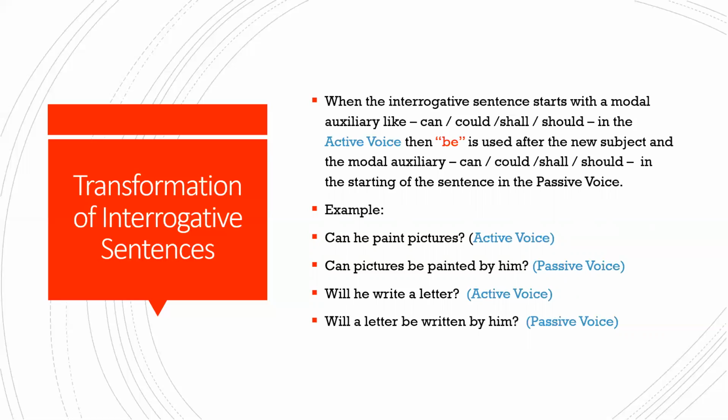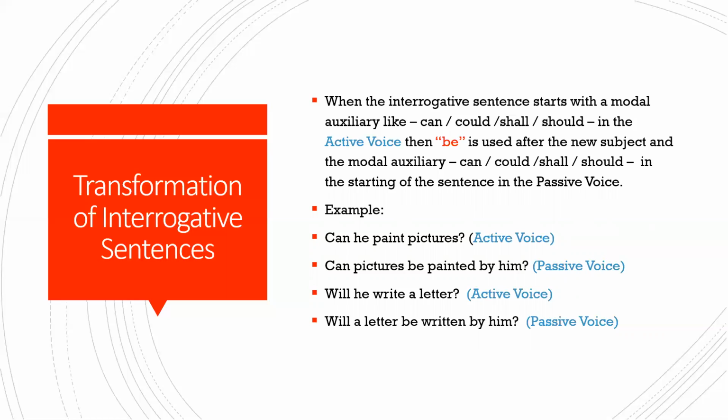Okay, so, can he paint pictures? So how will you begin your question? With can, the same can will be repeated. Now pictures, you will change it so that it becomes the subject. Can pictures be painted by him? He becomes the agent, so by him.